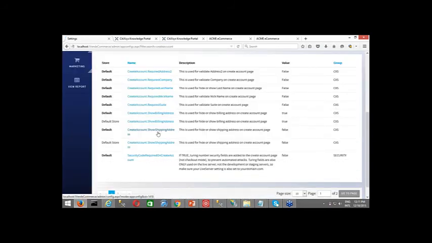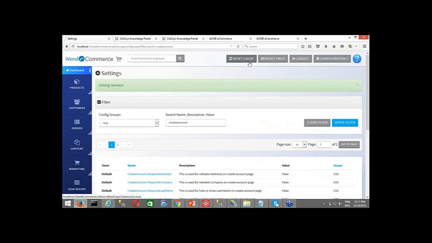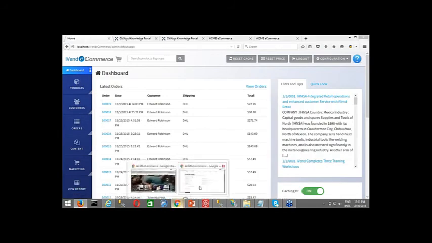After that, we need to do this for shipping address as well. Here we can see that it was set to no, so that's why we were not able to see the billing and shipping address. After doing the configurations, we click on reset cache to see the changes take effect.